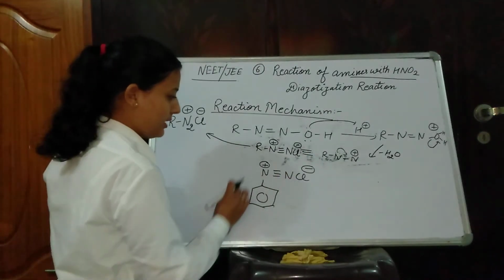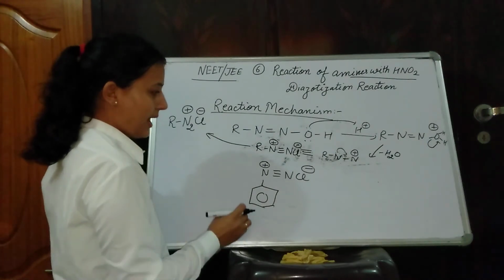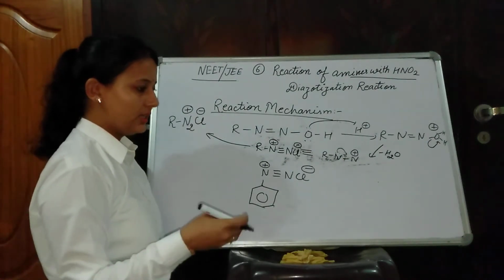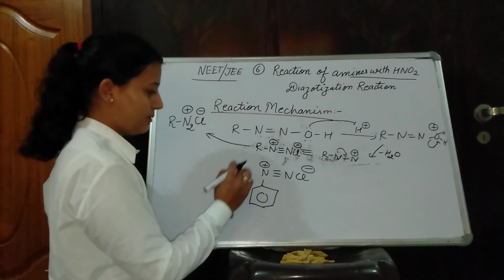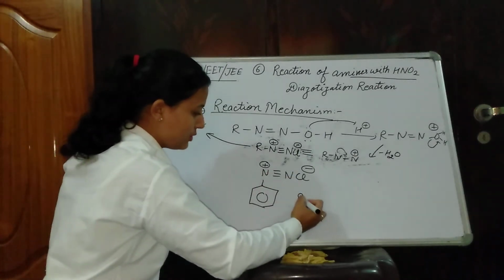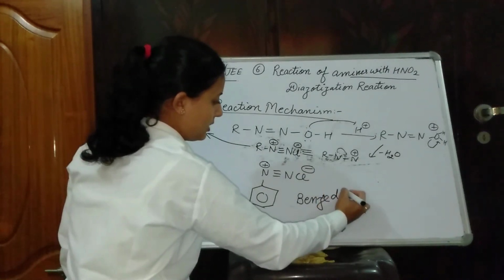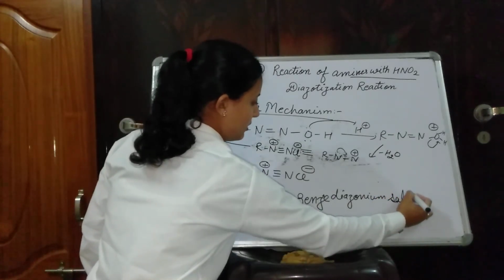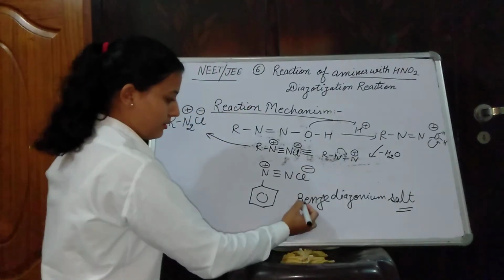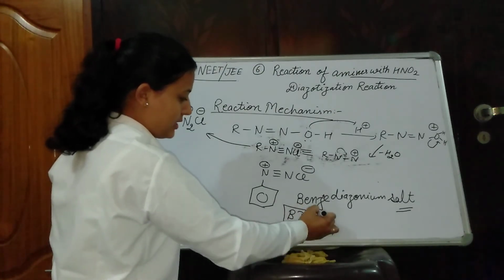This is our reactant molecule, and we will further extend our reaction system by taking this molecule as a reactant. This is known as benzene diazonium salt. You can say BDS, benzene diazonium salt.